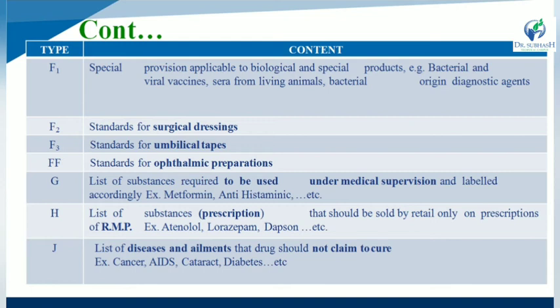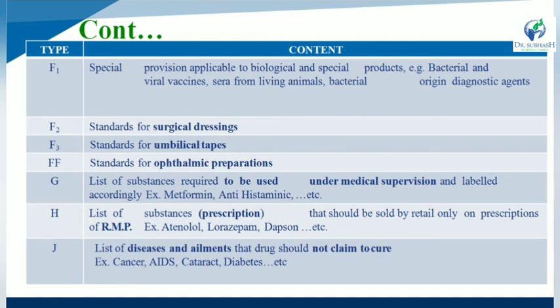Schedule H means prescription-related dosage forms. It is a list of substances that should be sold by retail only on prescription of a registered medical practitioner. So if a prescription is available, the drug is sold by the retailer. Otherwise, if a prescription is not available, the drug is not sold by the retailer. Examples of Schedule H drugs are atenolol, lorazepam and dapsone.